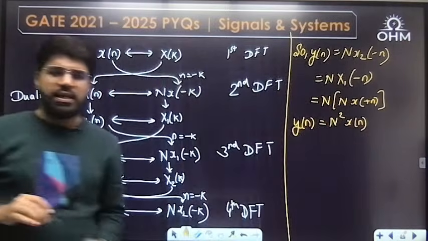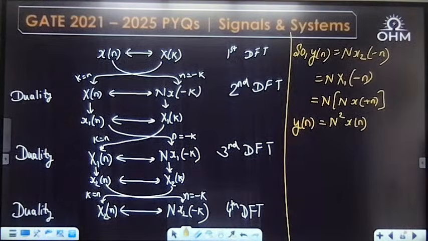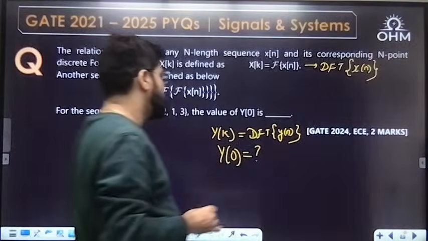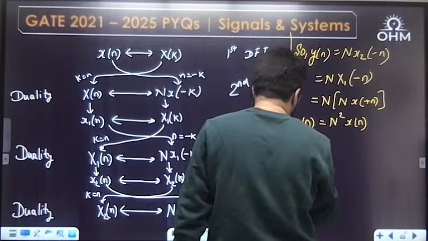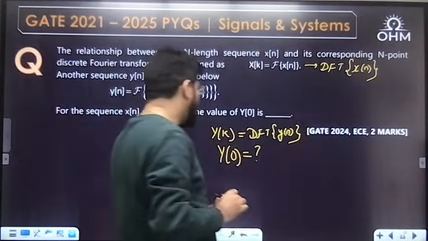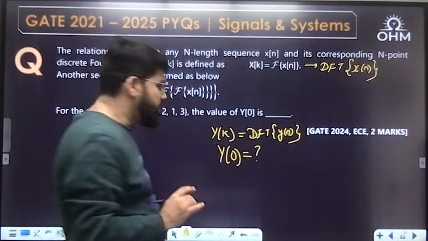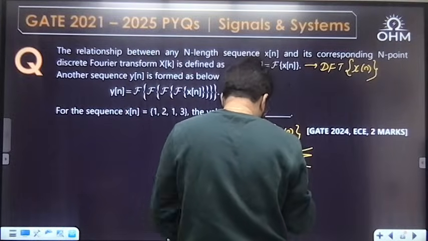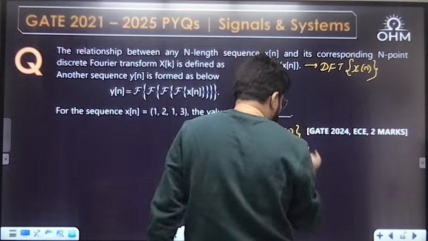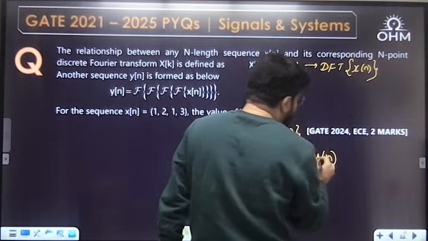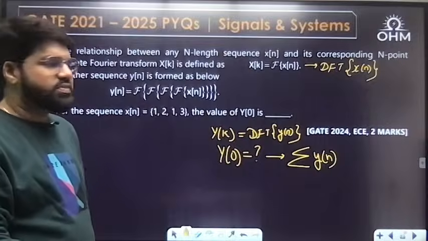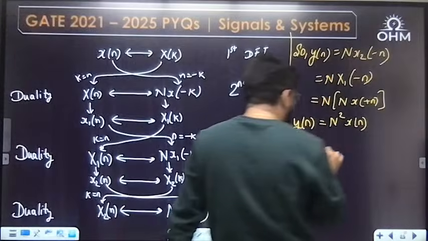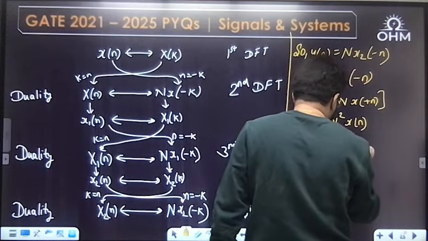Now the question is capital Y[0]. Whenever Y[k] is the DFT of y[n], the first ordinate, the first value of DFT for k equal to 0, the DC value, is always obtained by the summation of all values of the signal. So this will be simply summation of y[n].